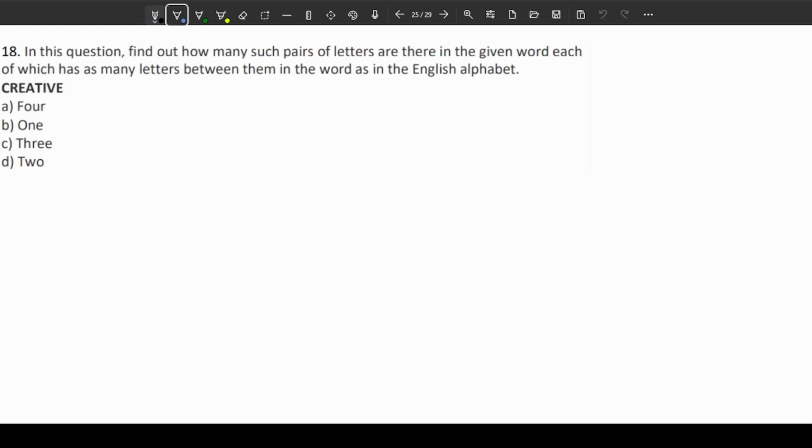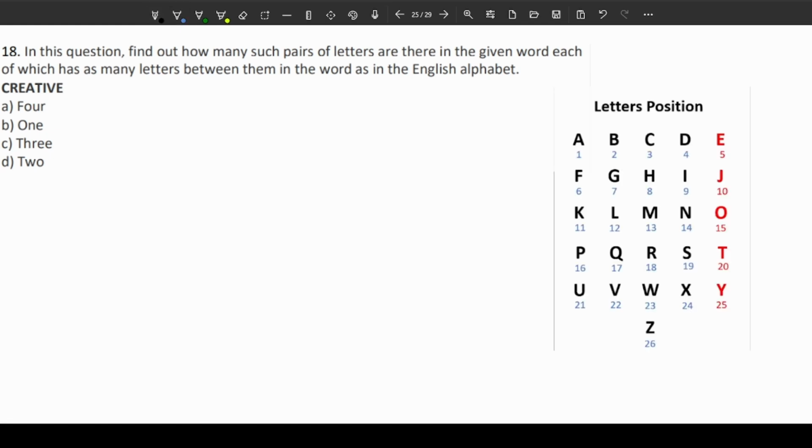Now, in this question, we need to find out how many such pairs of letters are there in the given word, each of which has as many letters between them in the word as in the English alphabet. Let me tell you a small concept. For example, creative. In creative, one letter is in between C and E. In the alphabet also, there is exactly one letter in between C and E. Hence, we need to find such pairs of letters which have as many letters between them in the word as in the English alphabet.